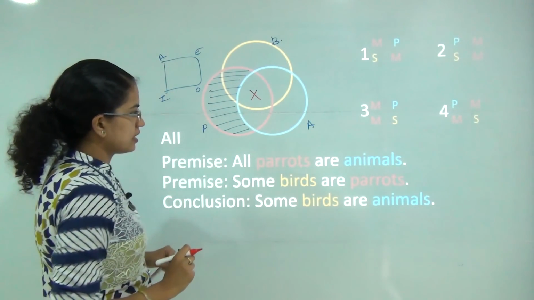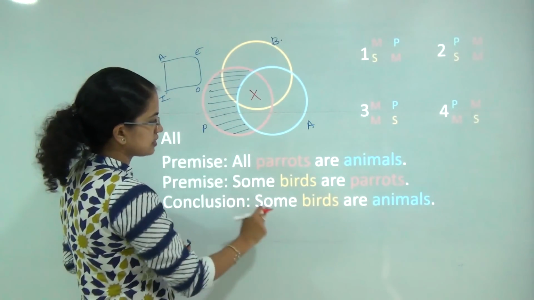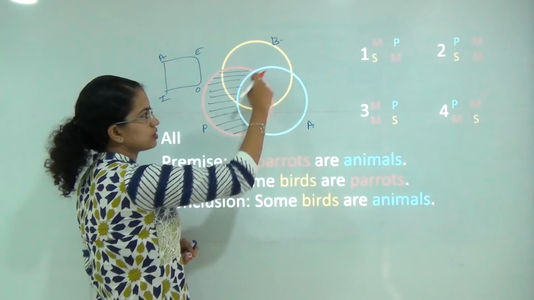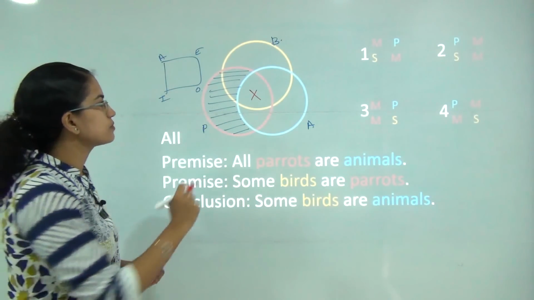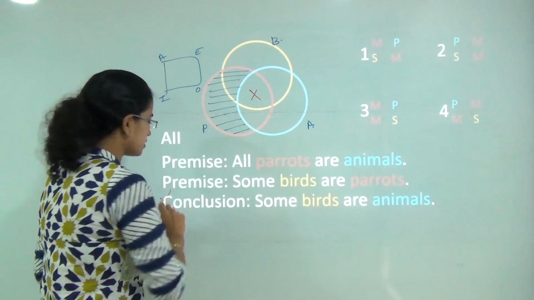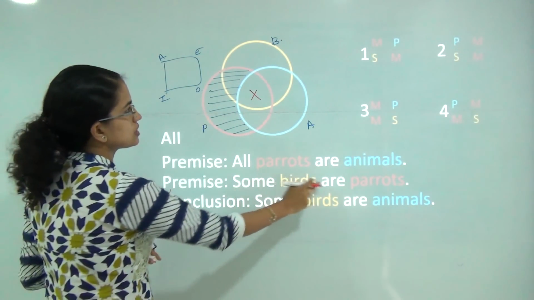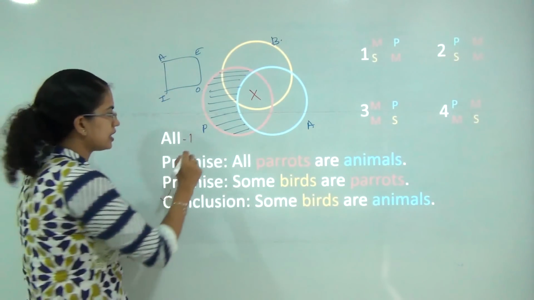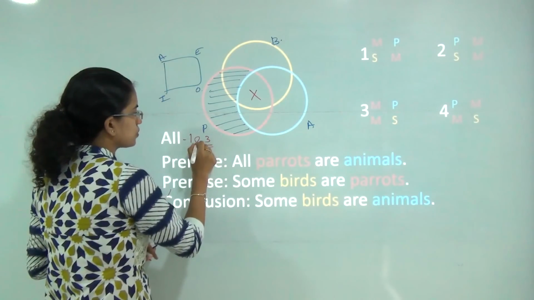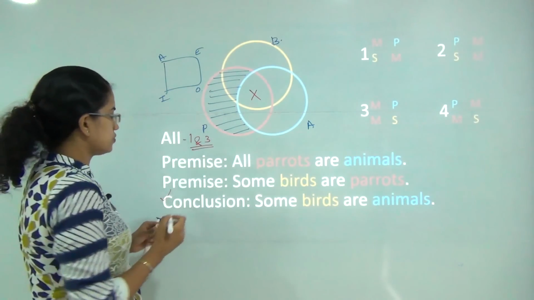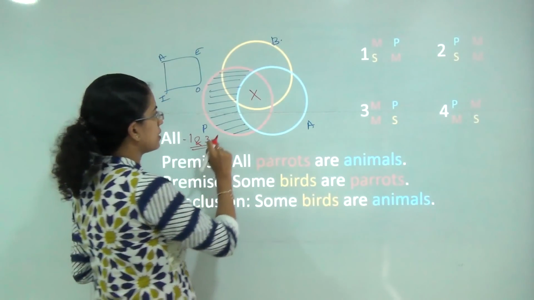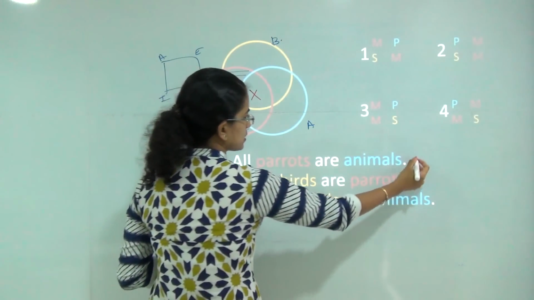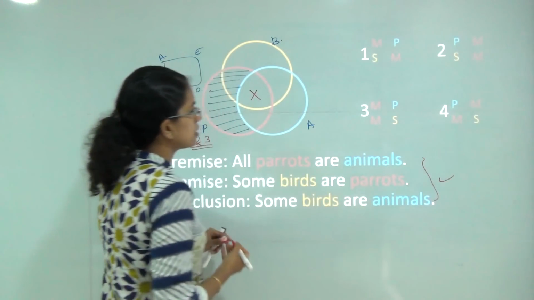Based on that, can I say there are some birds which are animals? So these are some birds and these are animals also. They are falling into the circle of animals also. So I can definitely conclude this. And now this is a case of 1. So in case of AII, 1 and 3 hold true, 2 and 4 are incorrect. So we have understood a correct example of AII proposition with case 1, and that comes to be true.